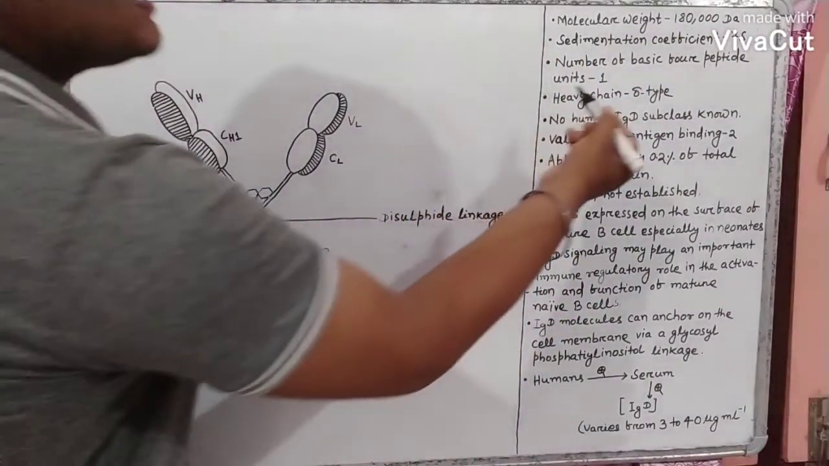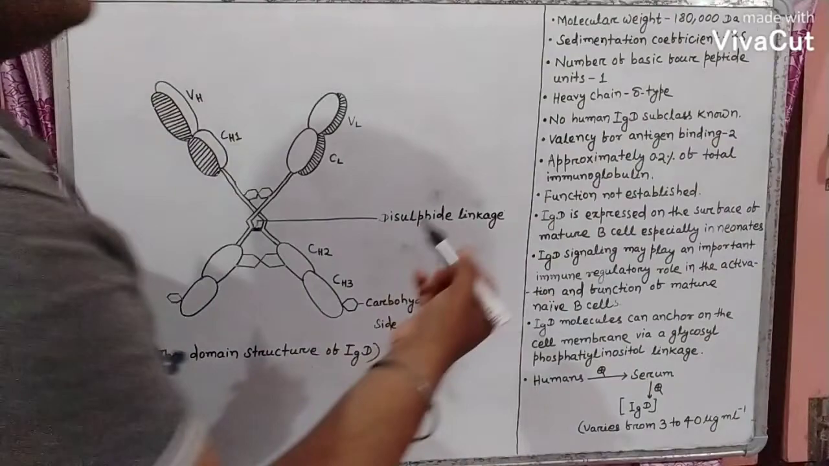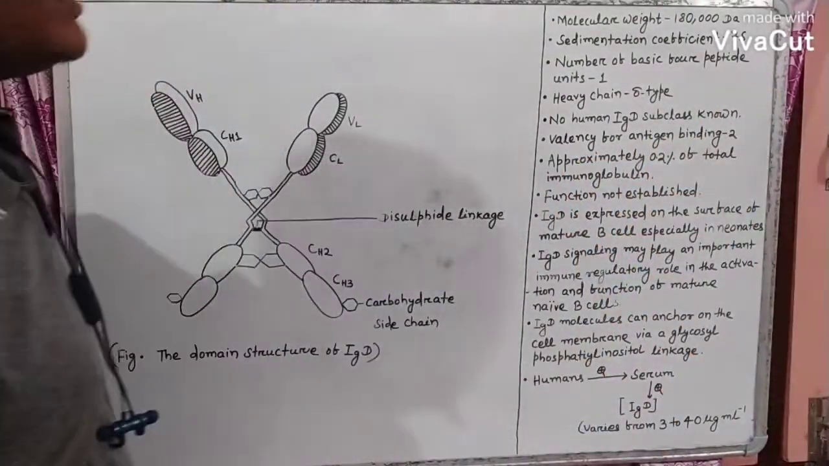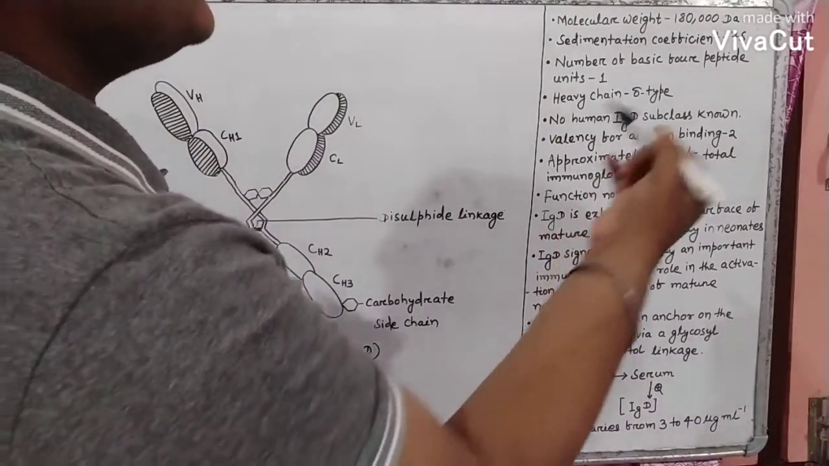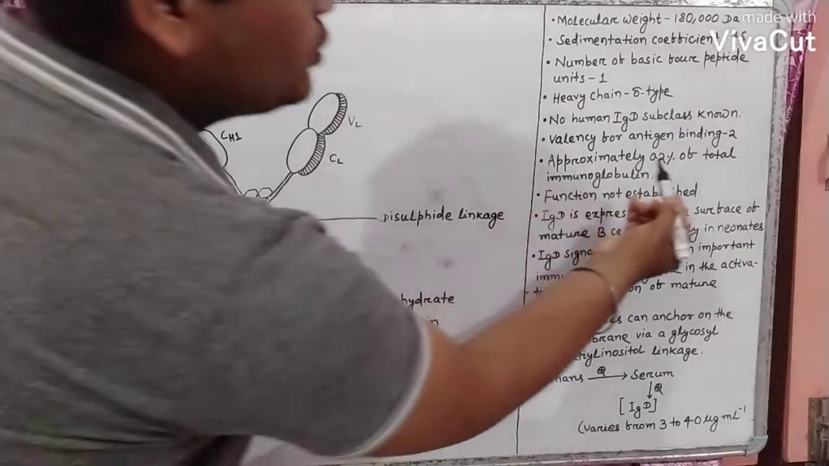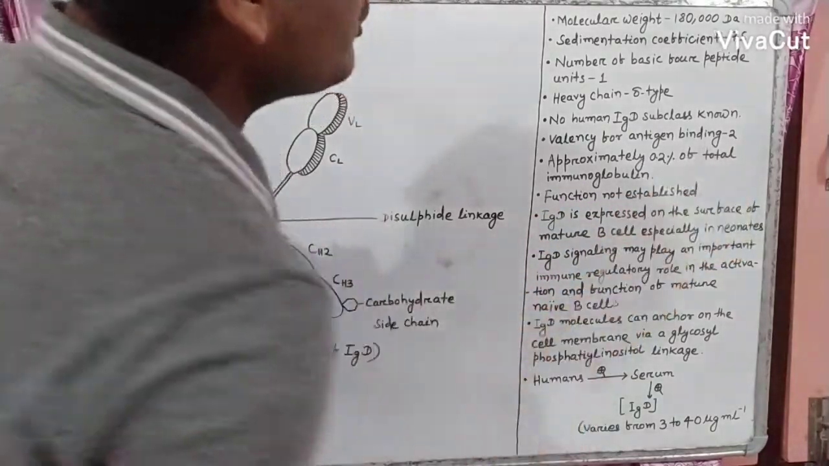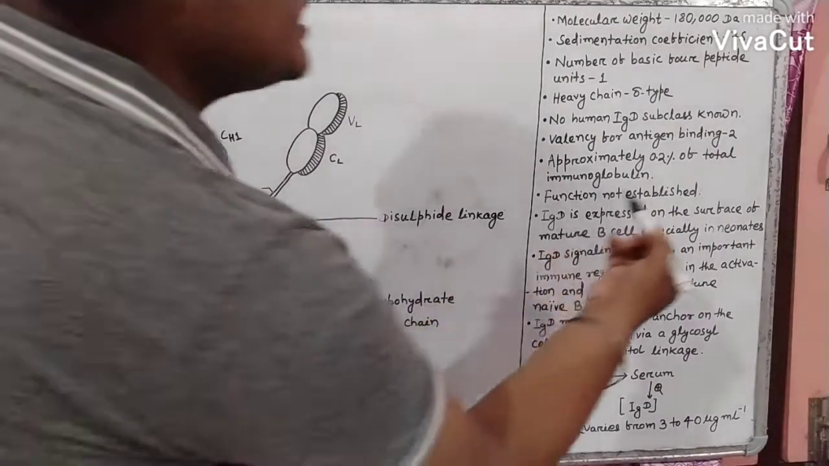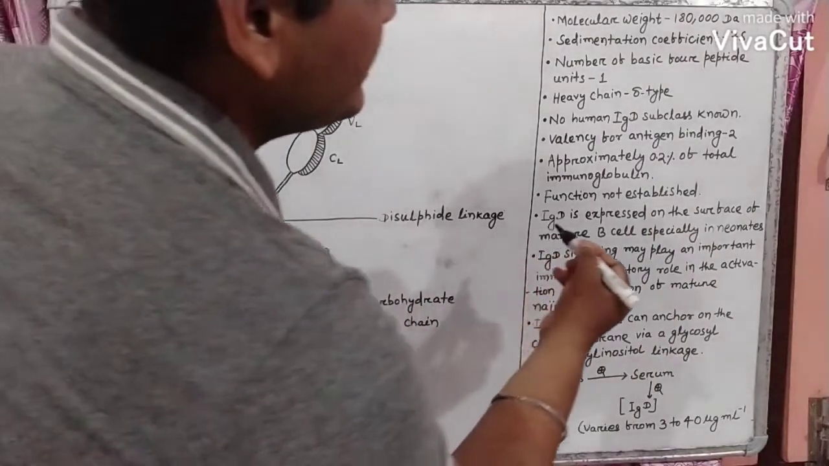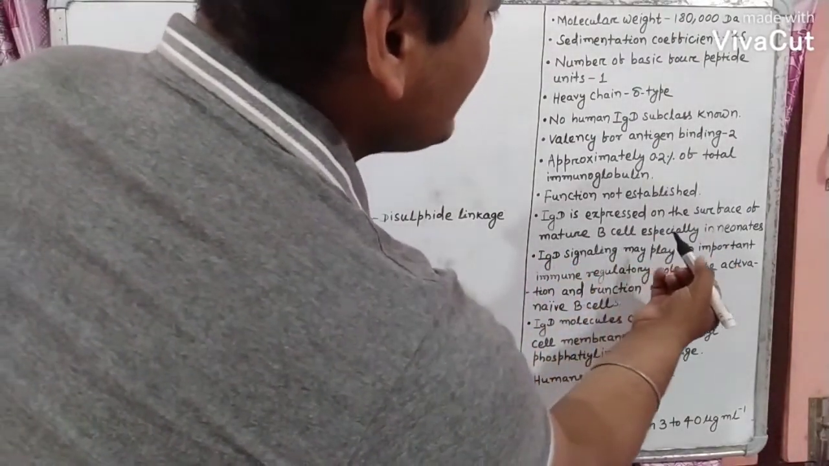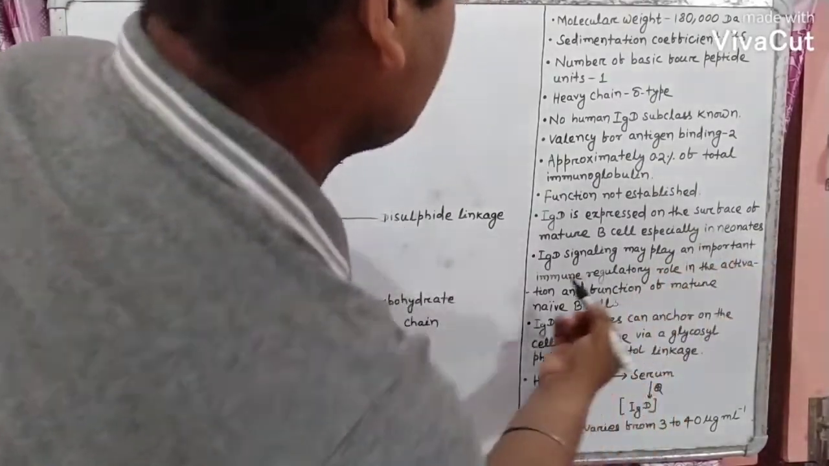The heavy chains are delta type. No human IgD subclasses are known. Valency for antigen binding is 2. Approximately 0.2% of the total immunoglobulin constitutes IgD. Function is not established. IgD is expressed on the surface of mature B cells, especially in neonates.